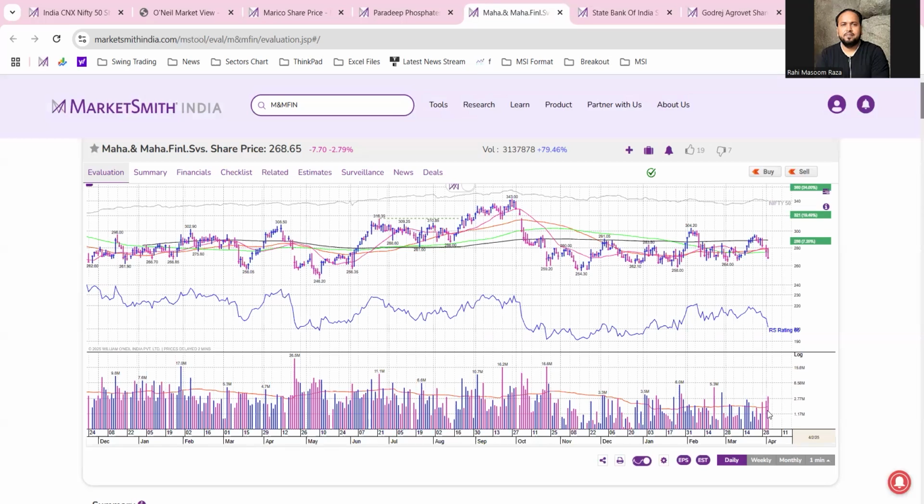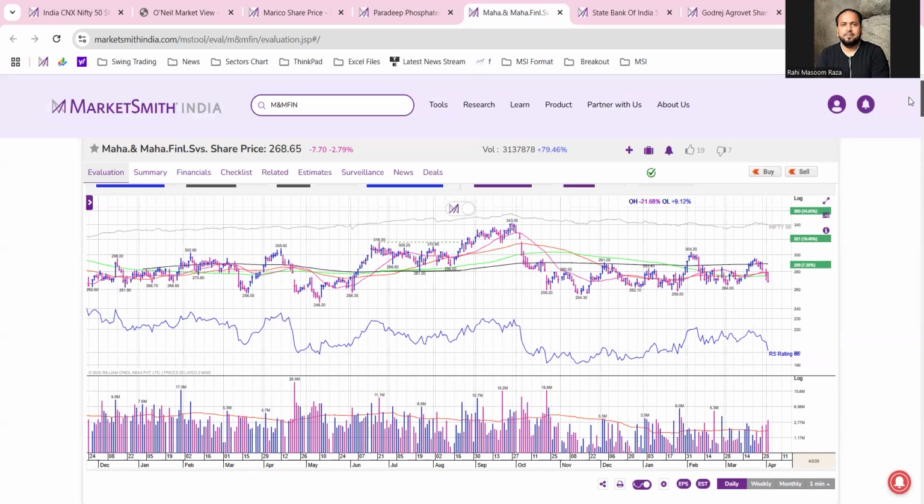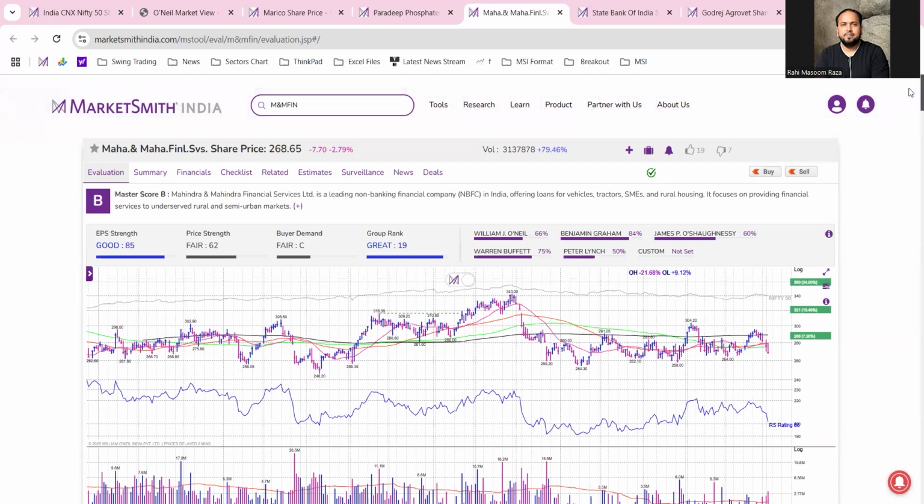But looking at its 3 days of trading, it has attracted selling pressure with above average volume. So we are eyeing this as well, to see when the price action improves. EPS strength is 85, and bad demand is again seen here. So let's see when the bad demand also improves.